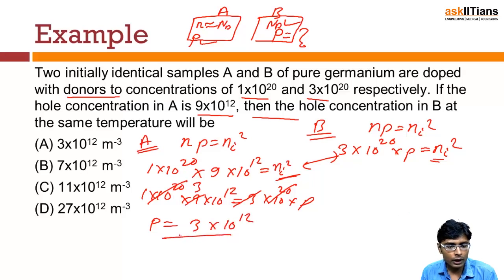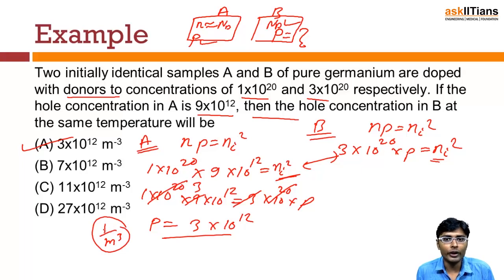So we see option A is satisfying our answer. And remember that concentration always has a unit of per meter cube, so this is basically a concentration per meter cube of volume, right? So this is the answer for this question.